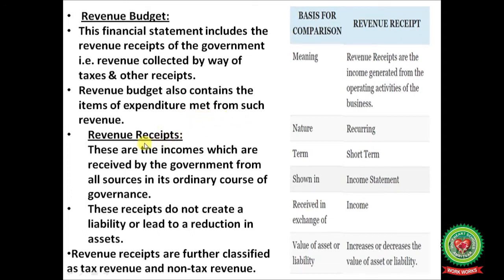Next one is revenue receipts. These are the incomes which are received by the government from all sources in its ordinary course of governance. These receipts do not create a liability or lead to a reduction in assets. Revenue receipts are further classified as tax revenue and non-tax revenue.